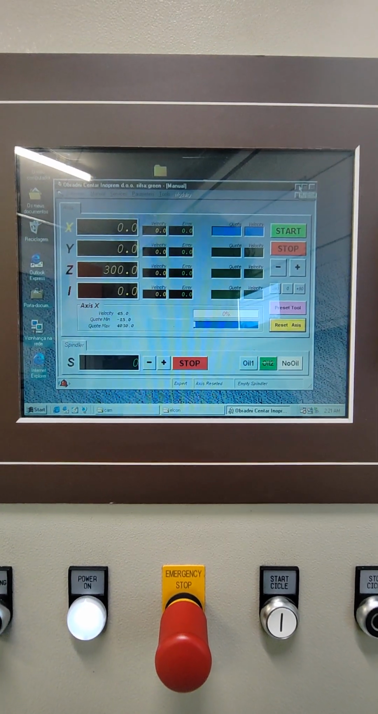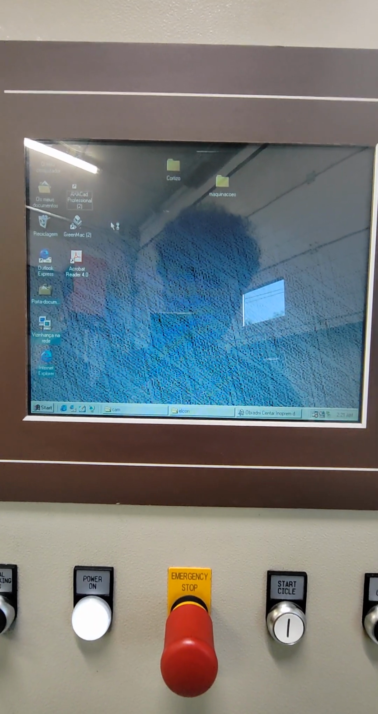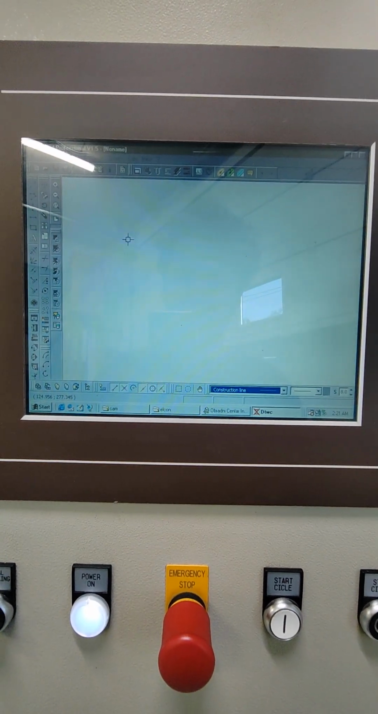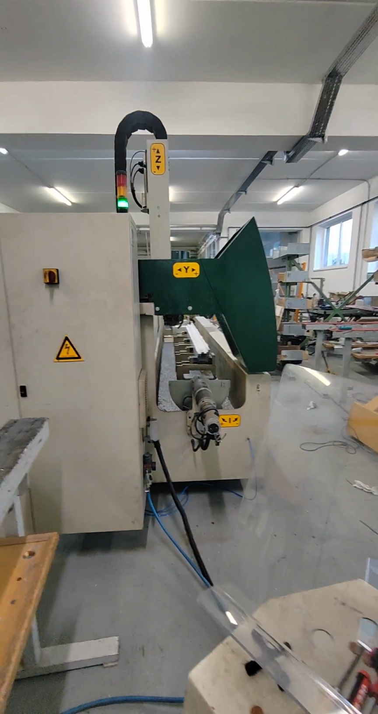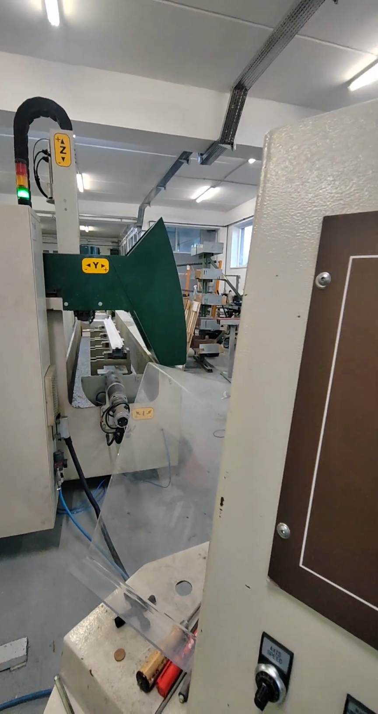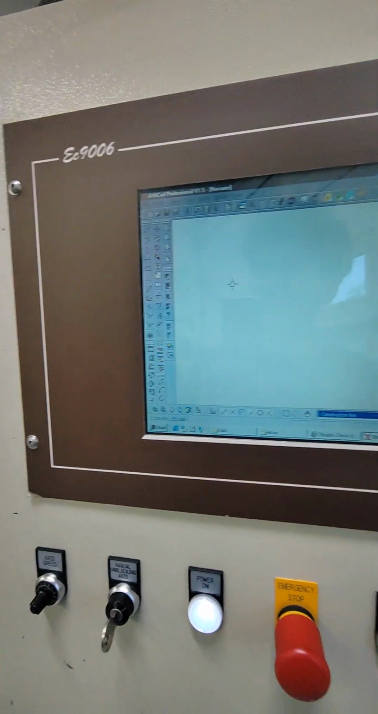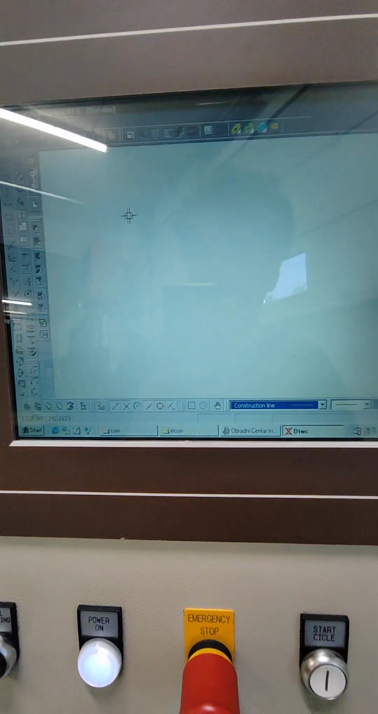Today we'll try to make our first program in AXACAD Professional. It is the CAD-CAM program for this kind of machine. It is a working center for aluminum, PVC, lightweight steel profiles, wood, and so on.